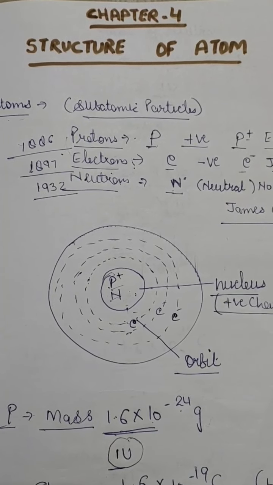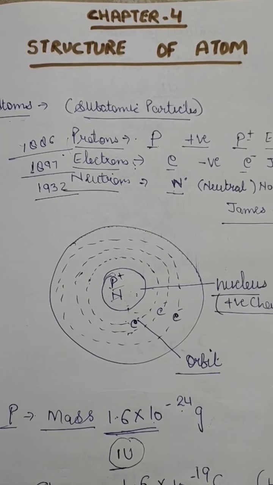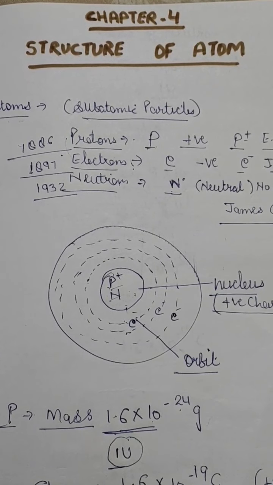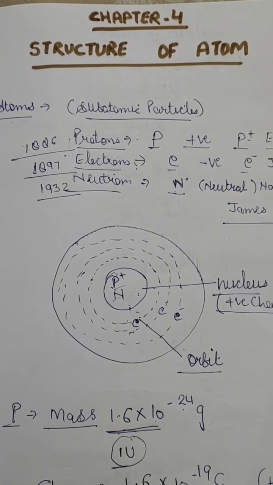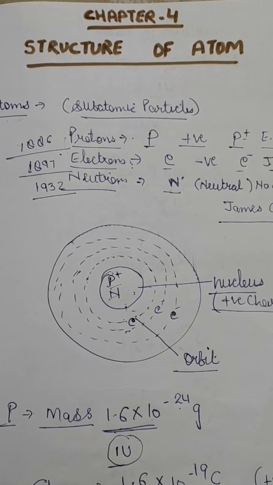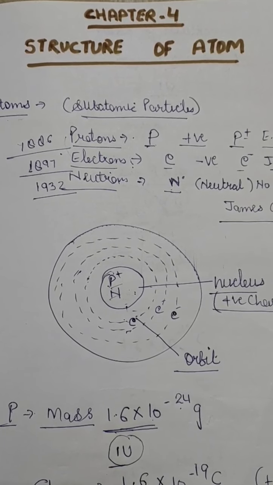So, today we'll start with a new thing. Have you ever thought how the discovery of electrons was made? Like, who was the scientist who found out that there are electrons, or even protons or neutrons, in an atom? Because